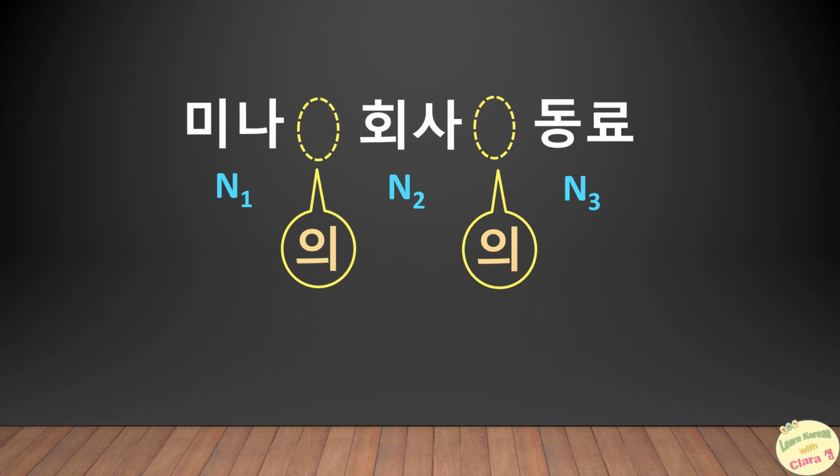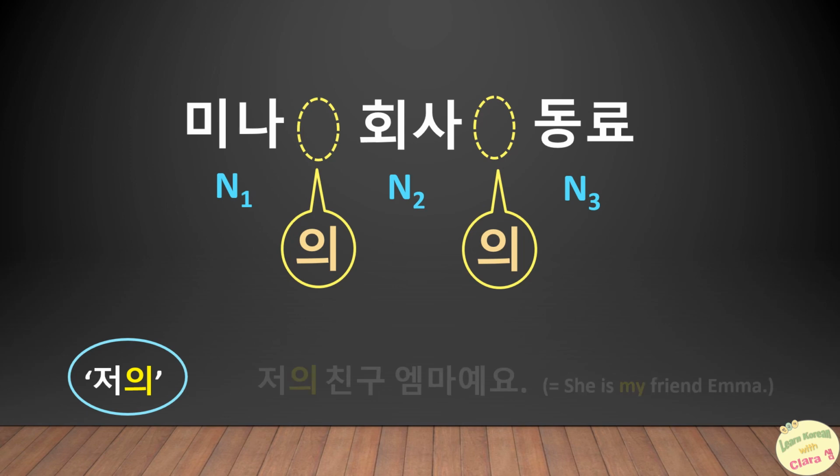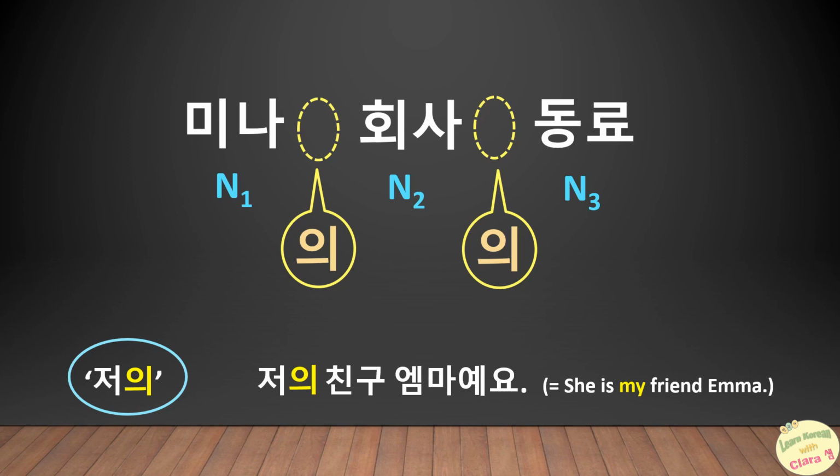Even though you omit 의, the meaning of the sentence or the meaning of the word does not change. But please be careful because it is not always like that. For example, in the case of 저의, in English my, here 의 cannot be omitted. Let's go back to the sentence. 저의 친구 엠마예요. In this sentence, if we take out 의 and you just say 저 친구 엠마예요, it sounds weird. So it's not very natural.